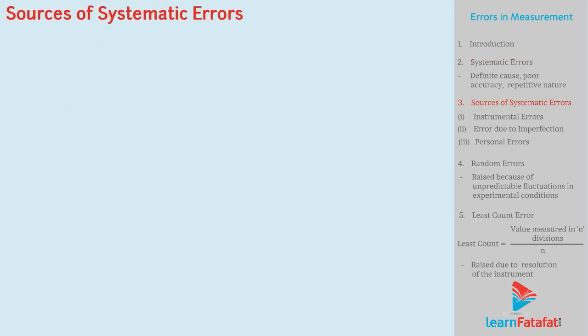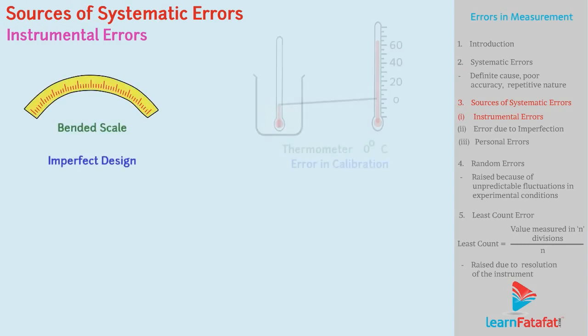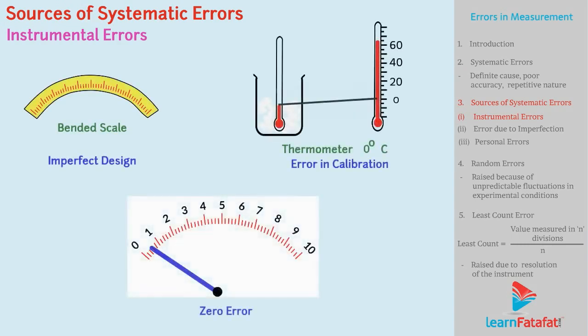Sources of systematic errors. Instrumental error. The errors raised due to imperfect design, error in calibration, or zero error in the instrument are instrumental errors.